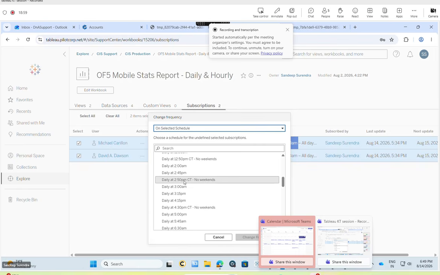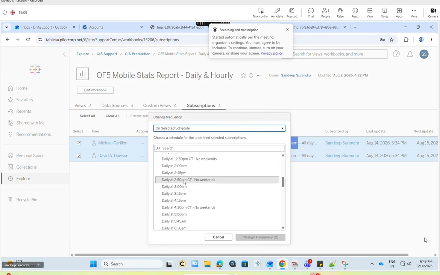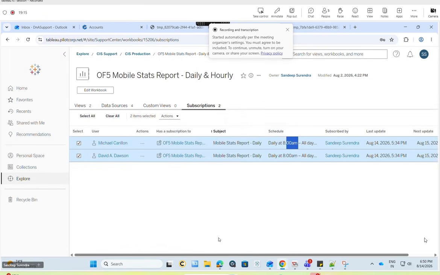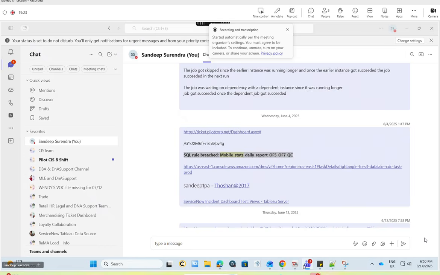So there is one Excel sheet which Satish and Anuj are working on. It will have a list of all the reports that we support or manage, all the schedules, and what the report URL is. All that is being documented. I will share that link after the meeting. Yep, thank you. Sorry, I could not get that point. No worries.